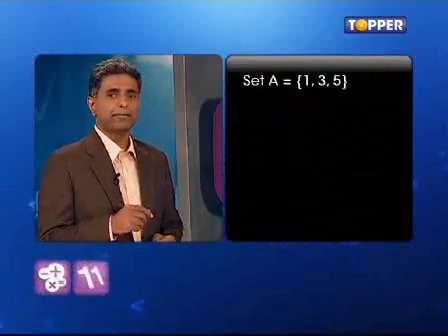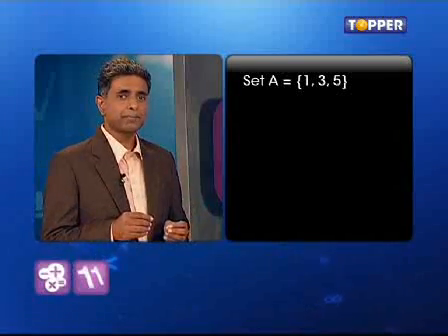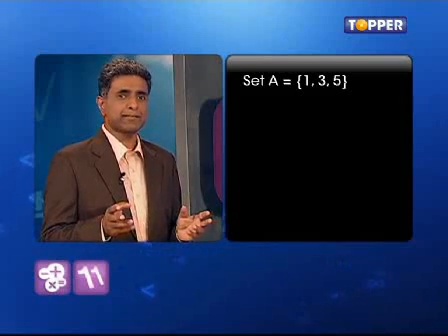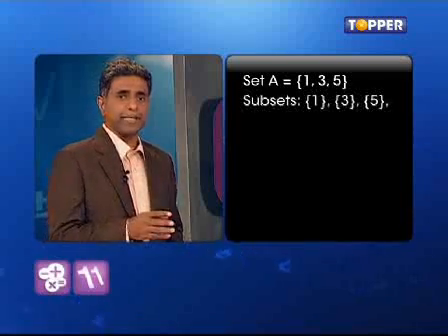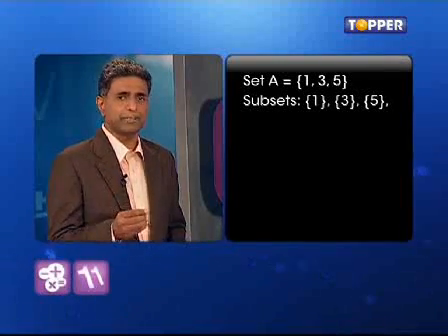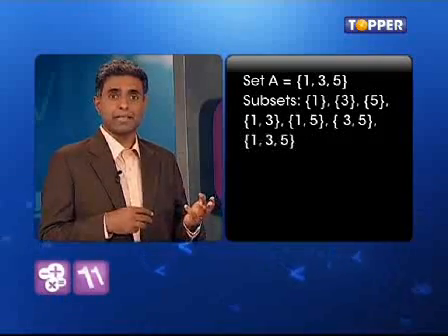Now let us list all the possible subsets of the set A is equal to {1, 3, 5}. Have you wondered how many subsets there are in total? Are we missing any subsets? Wait, let's look again. To list out the subsets of A, we consider sets with one element only, then with two elements, and finally with all the three elements. How about if we chose to take none of the elements from the set A? Hey, that's actually a set, which is our null set.